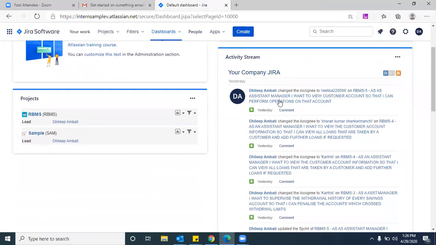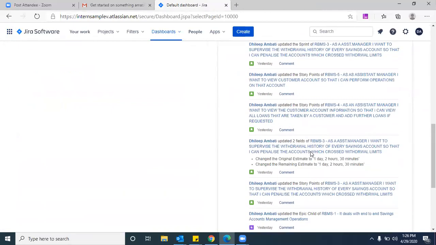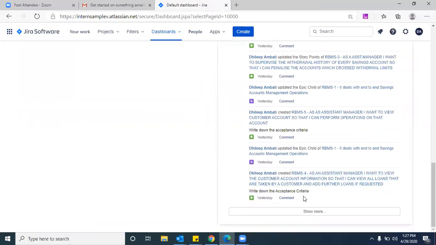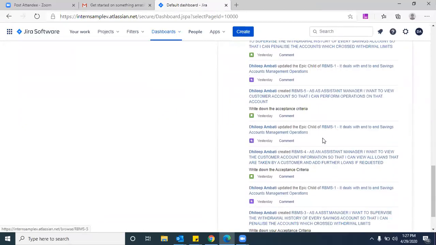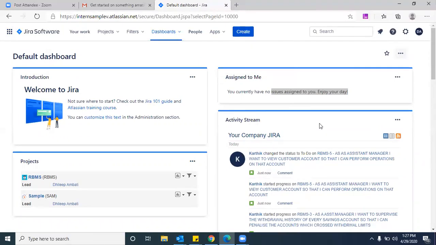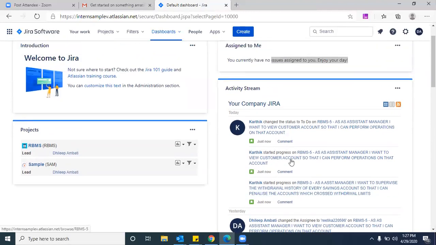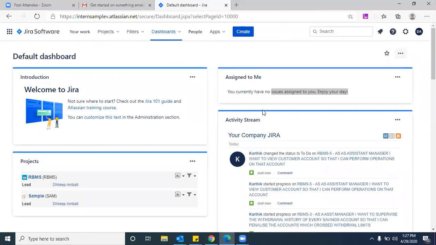And which are all the activities. It is not like I am doing one activity, that's the reason I am getting it. Even if Sharan is doing something, or Karthik is doing one activity, everything will be displayed here. So far I am the only person doing all the activities, that's the reason in most cases you see my name only, right? If you start working on this tool, then all your activities will be tracked. See, now Karthik has changed something. Karthik was just playing around, right? See all the Karthik actions, now it has been tracked. Everything has been tracked here. Is that clear now?